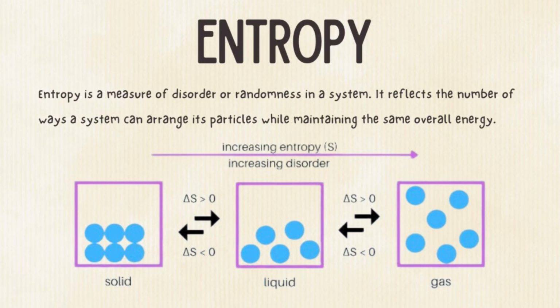Have you ever wondered why ice melts in a glass of water or a perfume spreads across the room without any external force? Behind that driving force is a process called entropy. Entropy is key to understanding how and why energy and matter move towards more disordered and probable states. By studying entropy, we unlock the ability to predict whether a process will occur spontaneously, giving us insights into everything from chemical reactions to the behavior of the cosmos.